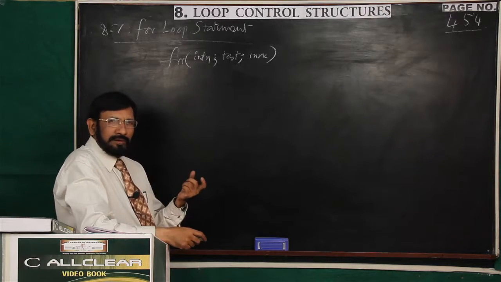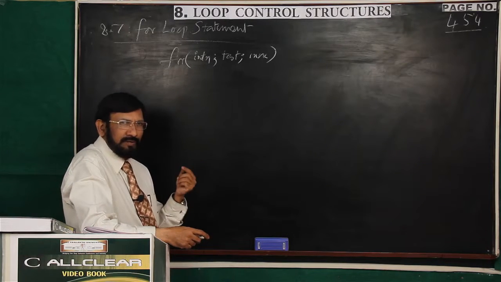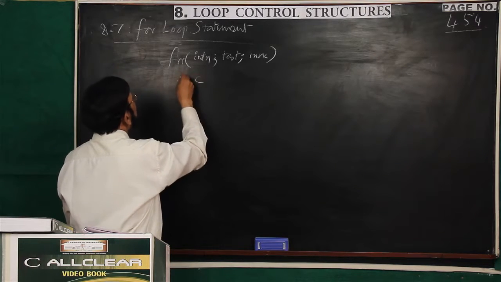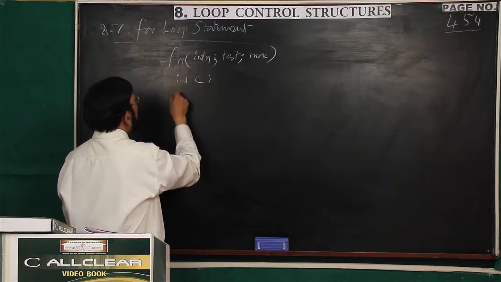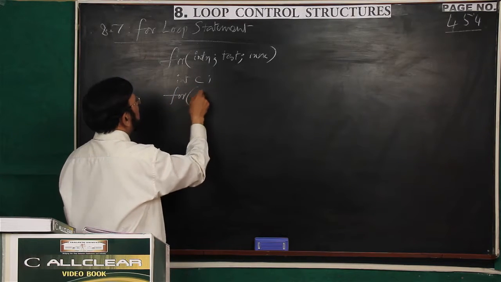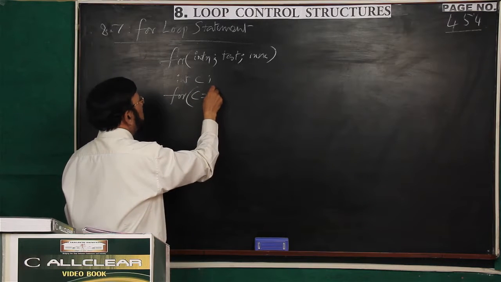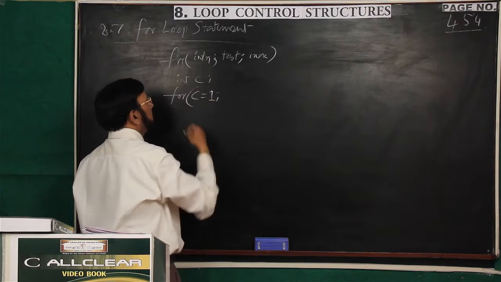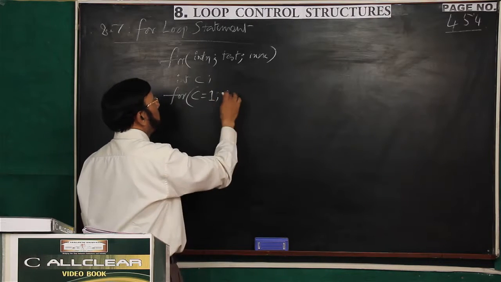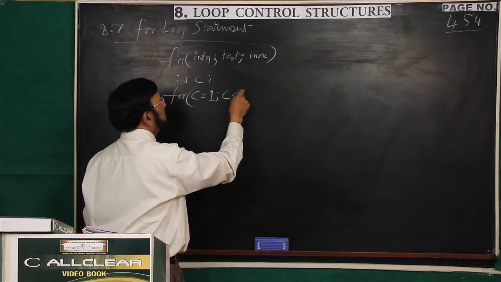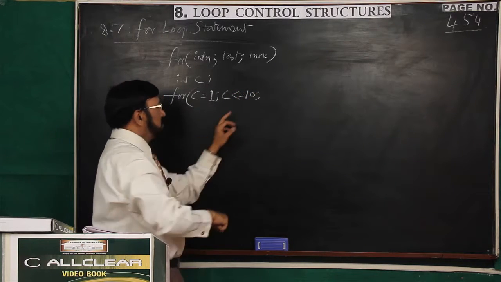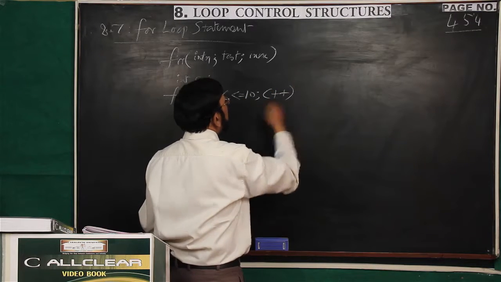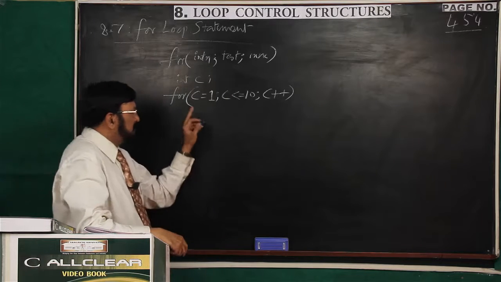Suppose in order to write 10 numbers, already I have given an example, then how you write: int C, C is the counter. Now how you write for, you would like to write numbers from 1 to 10. So initialization is 1. Up to 10 you want to write. That's why what you write, C is less than or equal to 10. Next, incrementation, C++. See the syntax carefully.